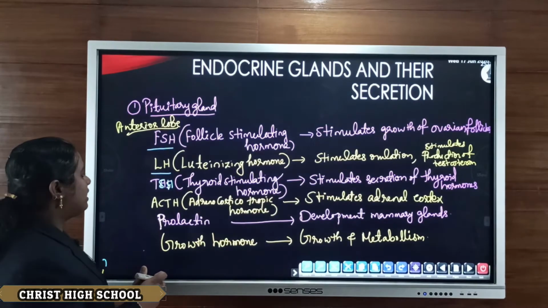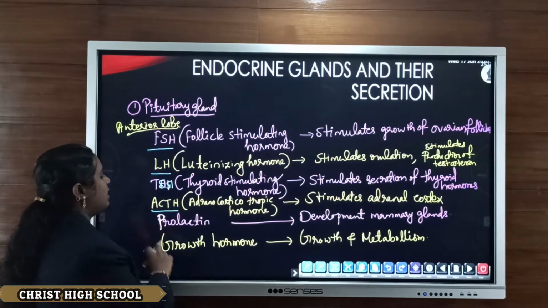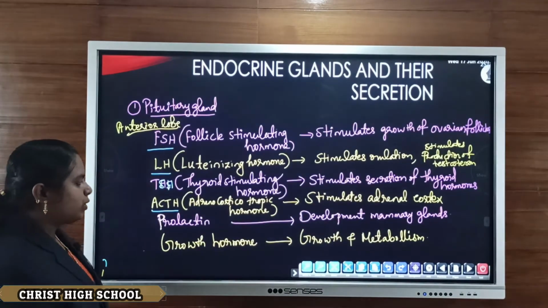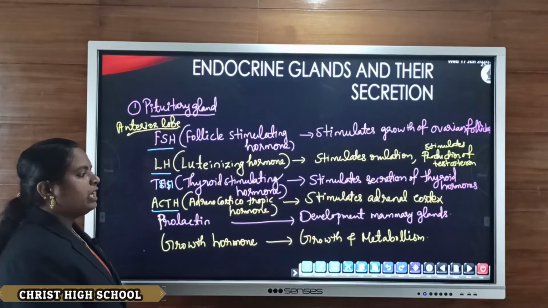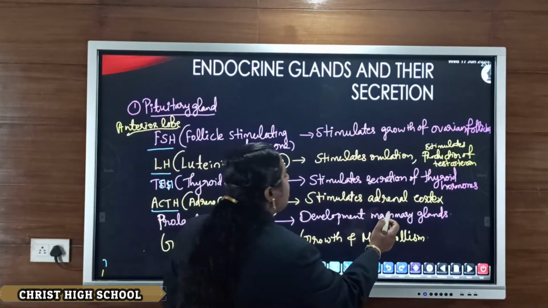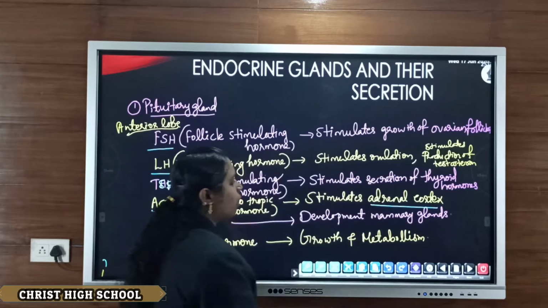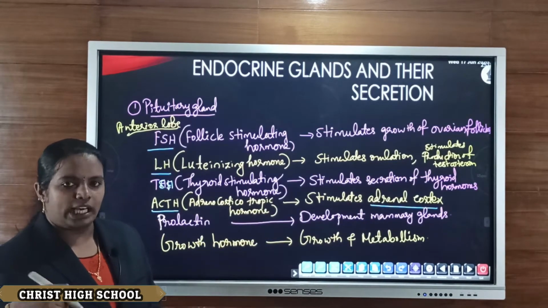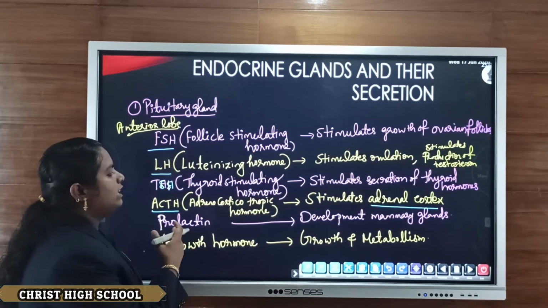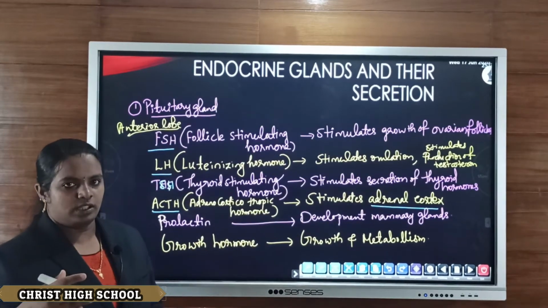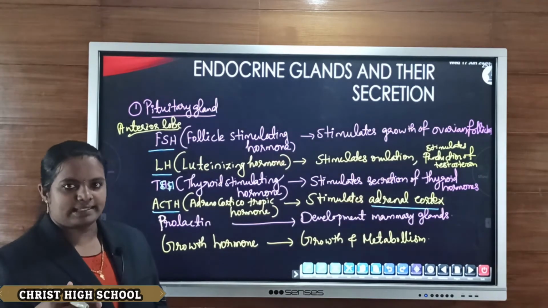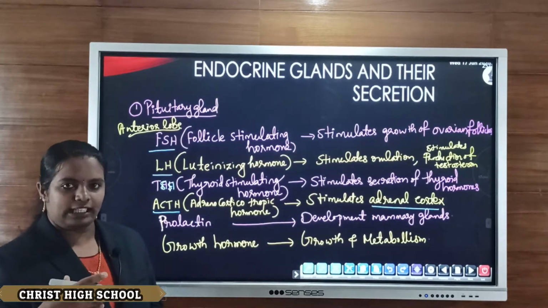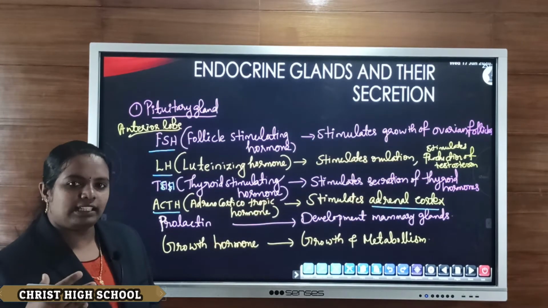Then the next hormone, ACTH, known as adrenocorticotropic hormone. Mainly it stimulates the adrenal cortex. The adrenal gland has two parts, the cortex region as well as the medulla region. This hormone stimulates the cortex part of the adrenal gland to secrete its secretion.